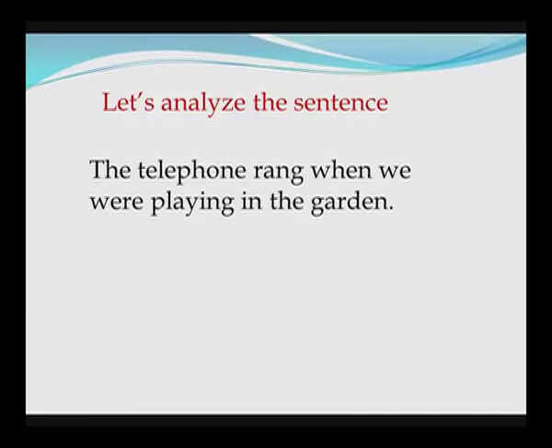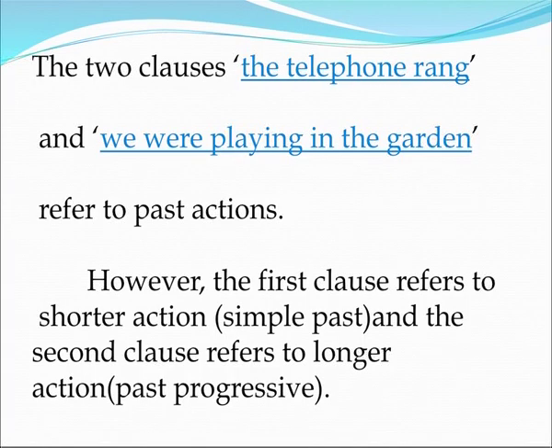Here is another sentence. The telephone rang when we were playing in the garden. The two clauses, the telephone rang and we were playing in the garden, refer to past actions. However, the first clause refers to shorter action which is in simple past tense, and the second clause refers to longer action or past progressive. And we can understand that one action was going on whereas the second action happened.